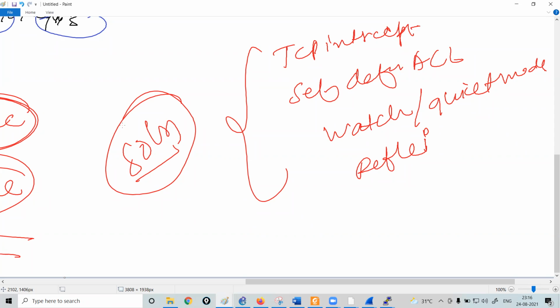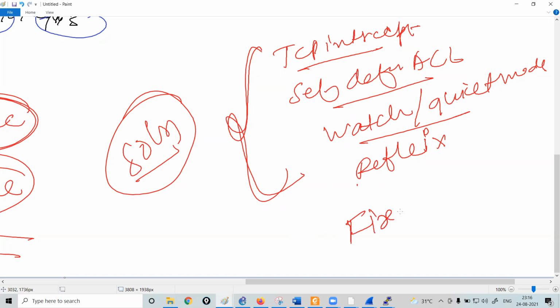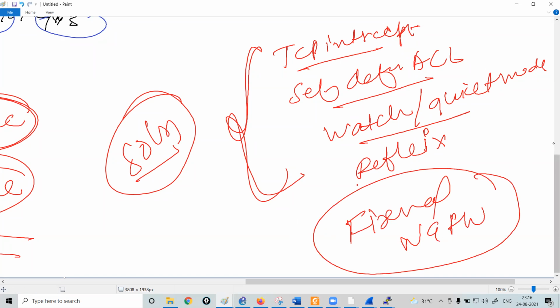All the concepts which we have discussed in today's and the previous classes, TCP intercept, self-defense ACL, watch mode, reflexive ACL, are the main reasons to get an appliance like a firewall, or the next generation firewall. Just remember, as a network security engineer or security consultant, you always have to give the solution, and to provide a solution there will be some problems.